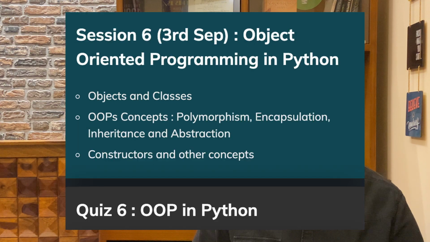As you know, OOPS is a very important programming paradigm which is most popular in Java, but it's also applied in Python. And in order to make complex projects, you need to understand what is OOP and how it works in Python. So we'll be talking about objects, classes, how to create an object, how to call different methods and data types using that. It will be also followed by a quiz at the end of the session.